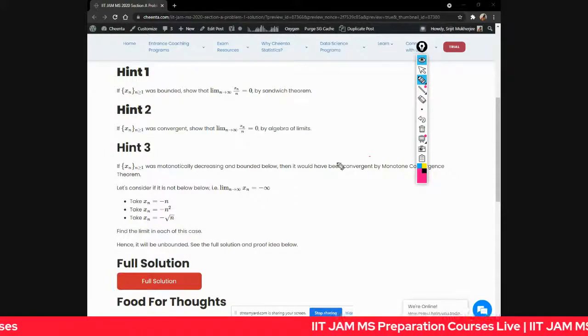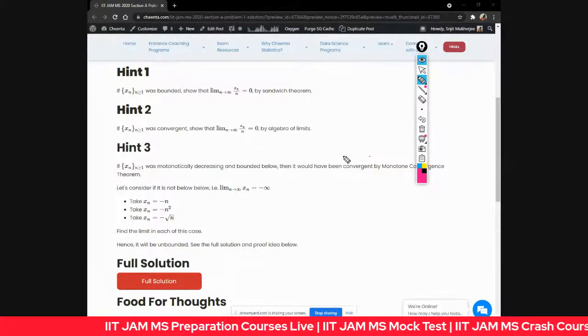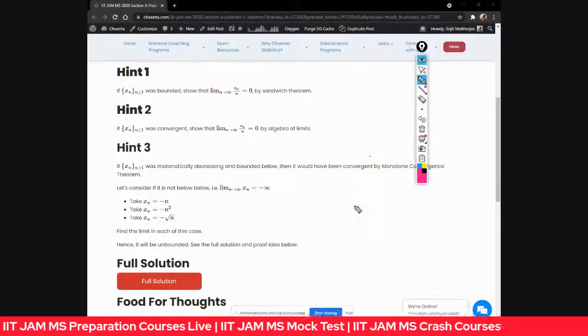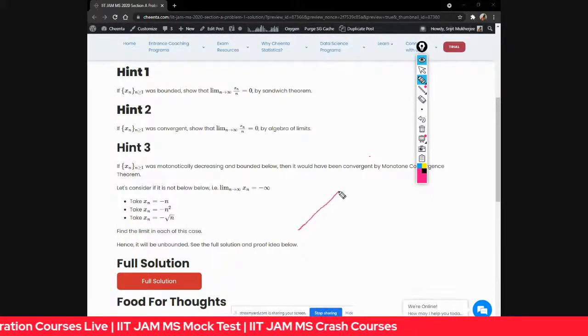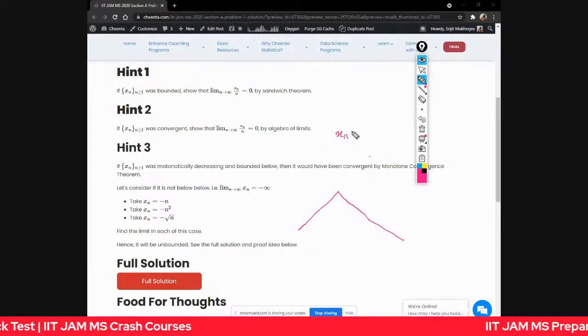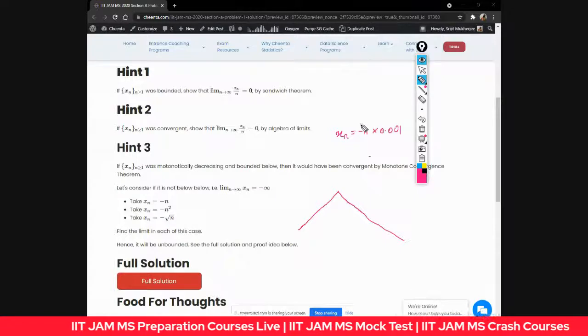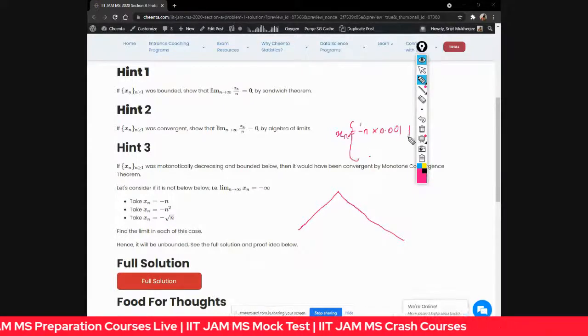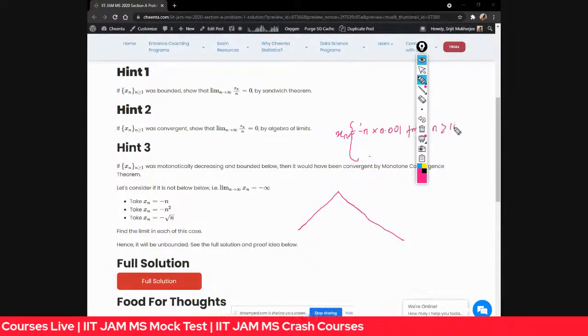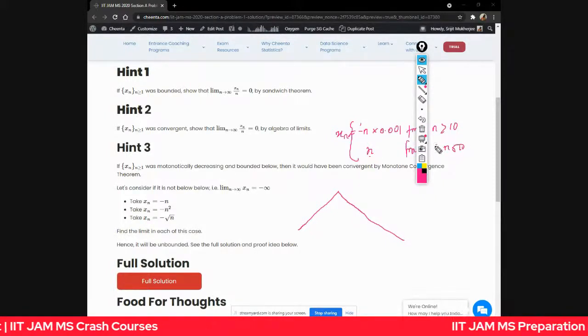As I will tell you, xn over n is the long-term behavior they are seeing. That means even if we increase the sequence initially and then it decreases the normal way. So let's take xn equal to minus this. This is the sequence. It goes to minus 0.9. But what if we define xn to be like this: xn for n greater than 10, and n for n less than or equal to 10, greater than or equal to 1?